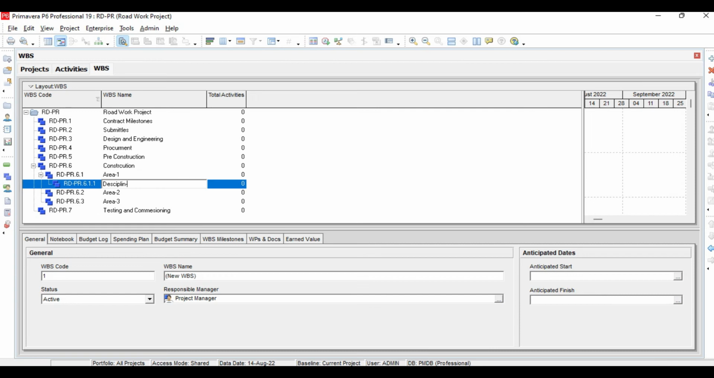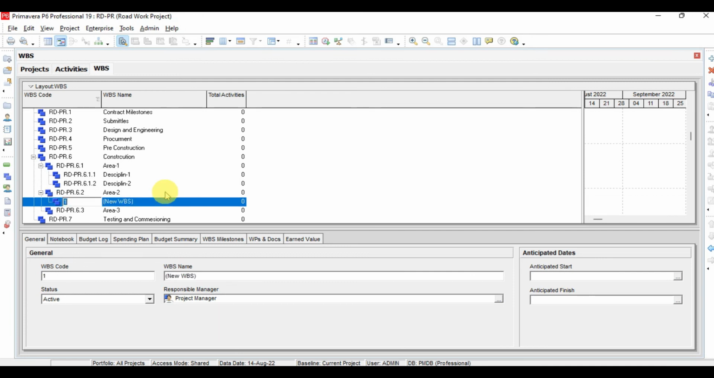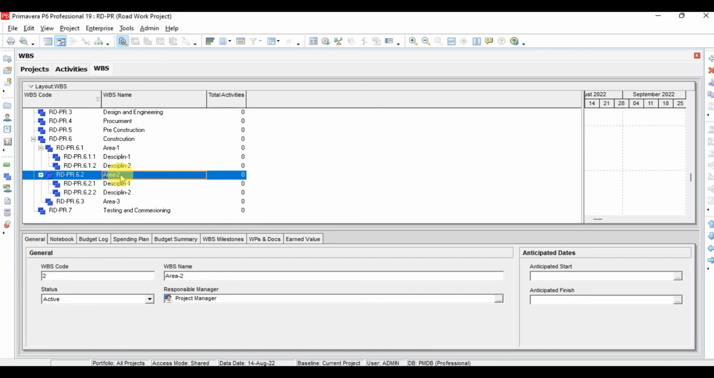Discipline 1, and insert, move towards out, discipline 2. So I will copy, Ctrl C, Ctrl V. Now same in area 2, insert, Ctrl V, discipline 1, insert, Ctrl V, like that. Now under discipline 1 further we will define the activities which will be in our upcoming lesson.